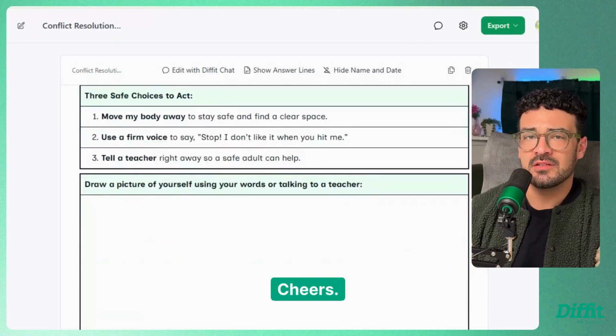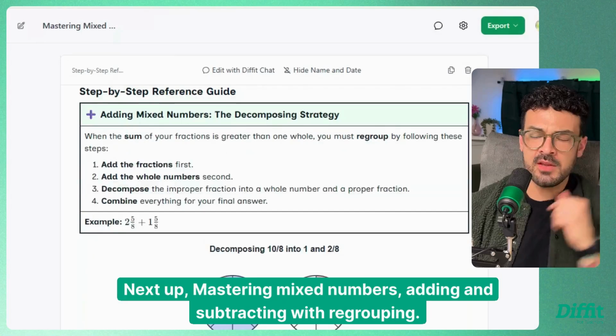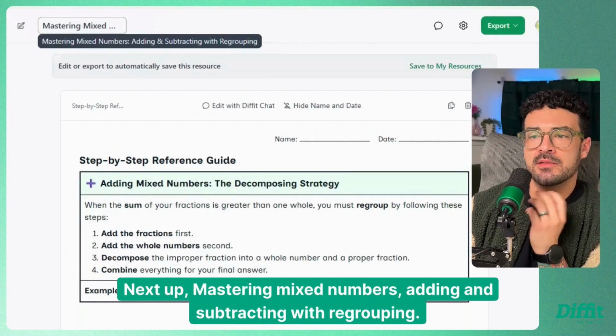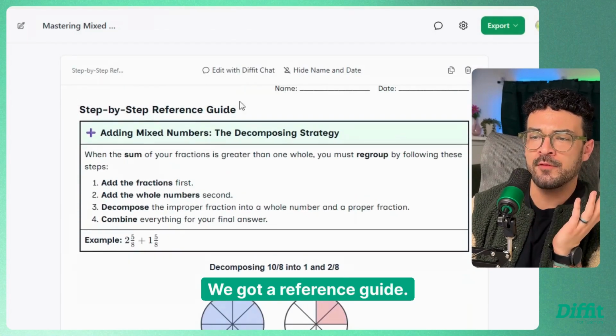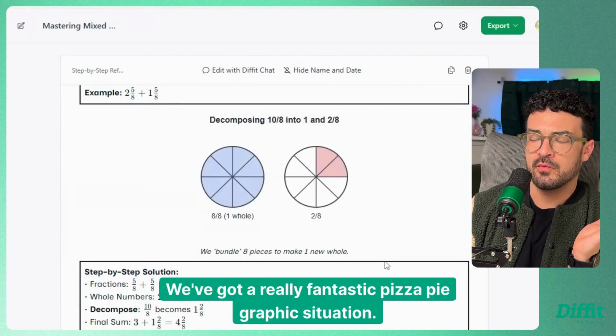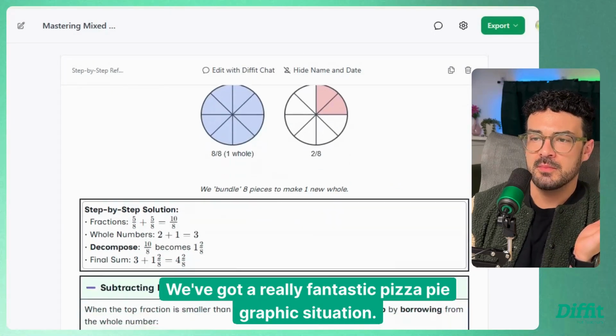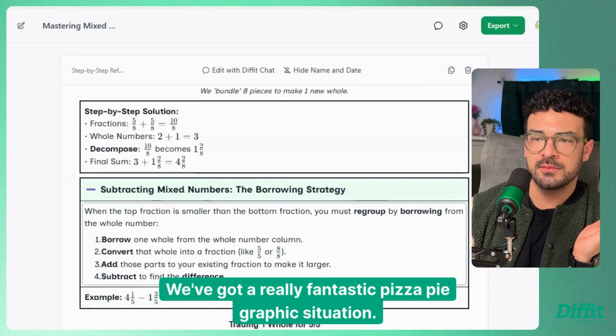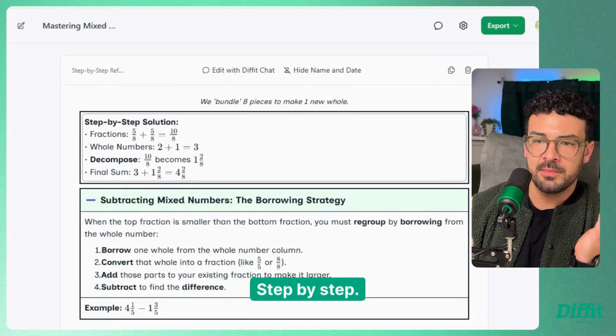Nice work. Cheers. Have a bite of your donut. This was awesome. Next up, mastering mixed numbers, adding and subtracting with regrouping. Look at that. We got a reference guide. We're decomposing. We've got a really fantastic pizza pie graphic situation.